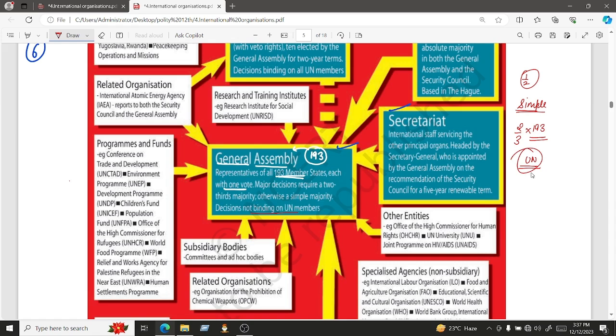Then how can its decision be binding on the members? It is up to you whether you want to abide by that decision of the General Assembly or not. It simply depends upon you. So it is said that decisions are not binding on the United Nations members. That was the first principal organ of the United Nations, the General Assembly, right?